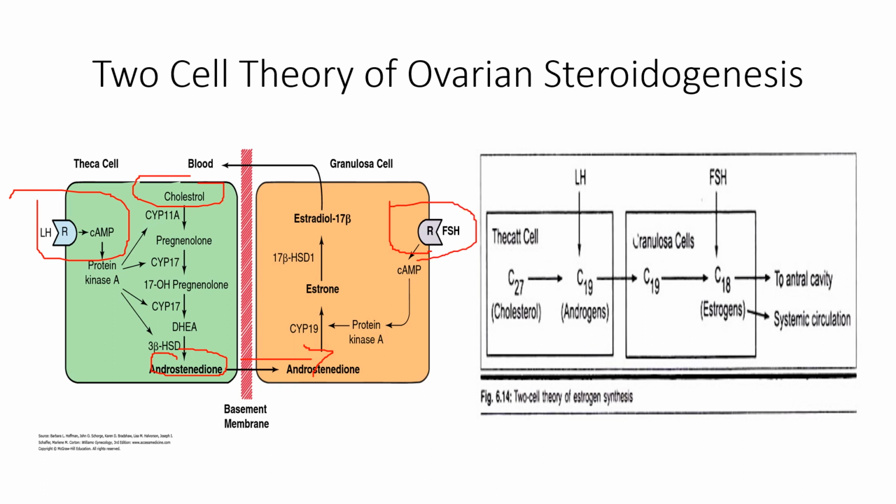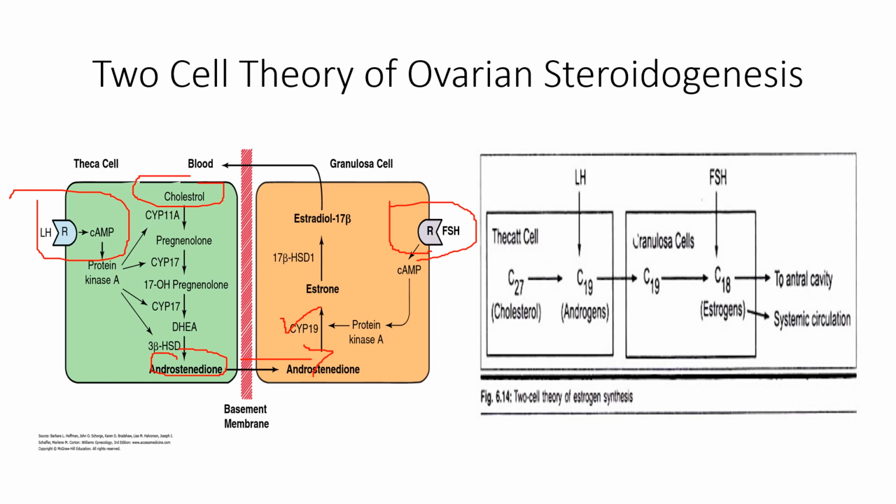So when FSH binds with them, there will be an increase in intracellular cAMP, which will enhance the activity of this CYP19 or aromatase enzyme. So androstenedione will be converted to estrone, and ultimately the estradiol will be released into the blood from the granulosa cell.